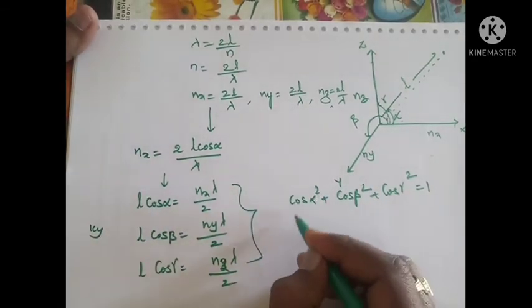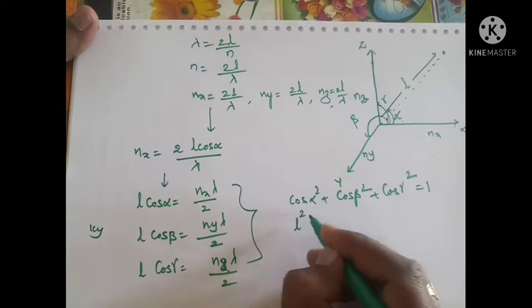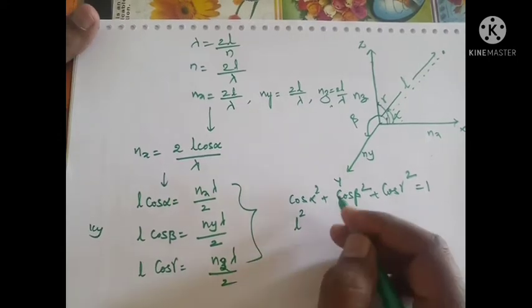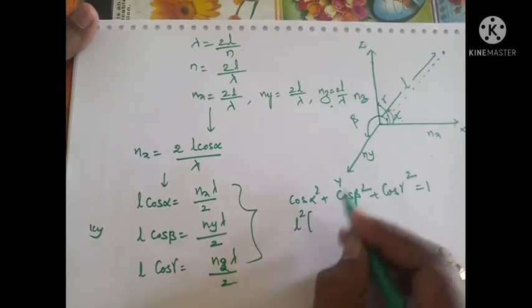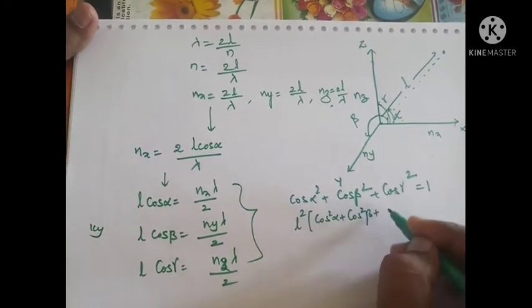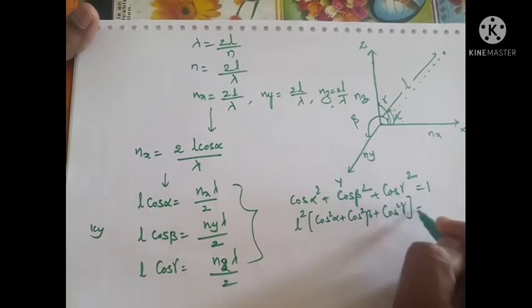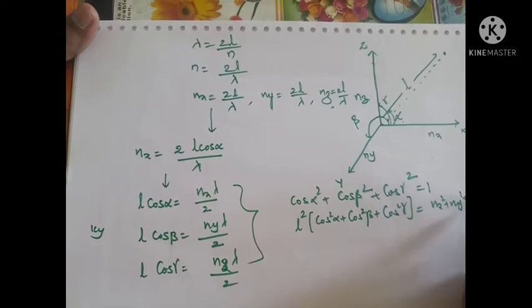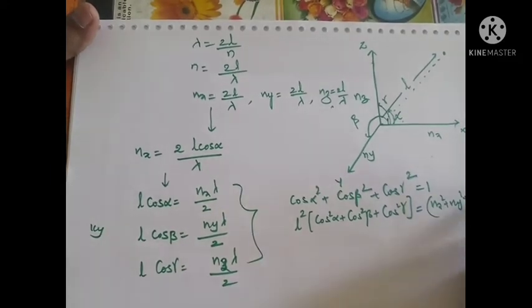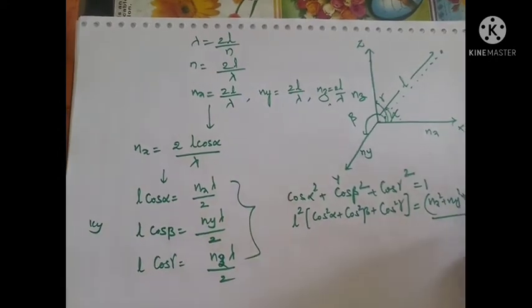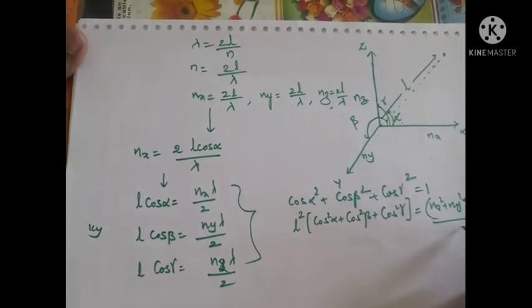Then here we'll get L square. So cos square alpha, take L square common, then finally we get cos square alpha plus cos square beta plus cos square gamma, equal to nx square plus ny square plus nz square into lambda square by 2 square.